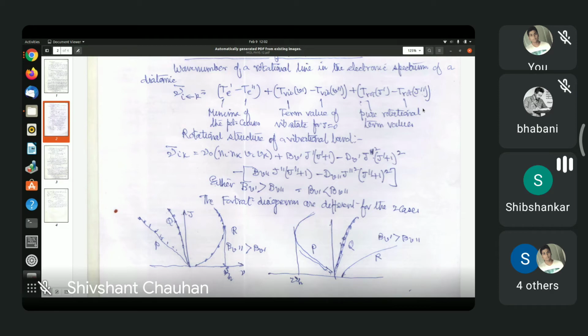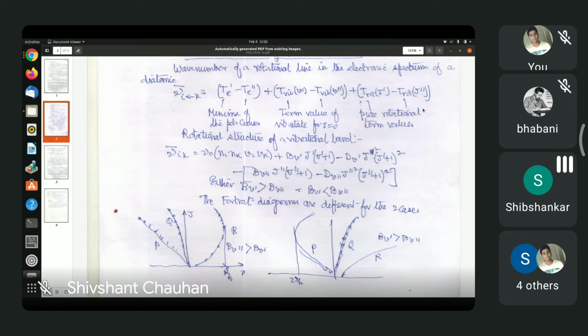And if delta J equal to 0, we get Q branch lines. Of course, delta J equal to 0 can only occur for sigma to pi transitions. So we'll get Q branch lines only for sigma to pi transitions. For sigma to sigma transitions, there will be no Q branch. There will be P branch and R branch. In R branches, the higher electronic state has a higher J quantum number, higher by 1. And in the P branch, the higher electronic state will have a lower rotational quantum number, lower by 1. And Q branch will be present only for sigma to pi transitions. But of course, 0 to 0 is not allowed. So at the center, there will be a gap.